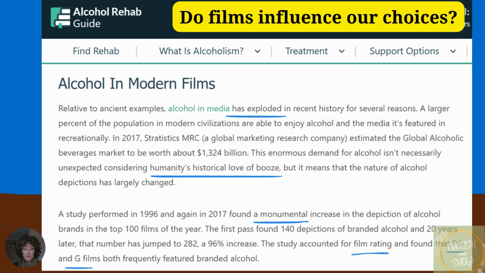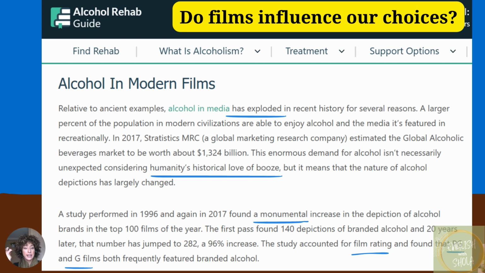Oh my gosh. Because when the films are rated PG and G, that means they're appropriate for children. So even movies or films that are for children audiences have alcohol in them. Interesting.